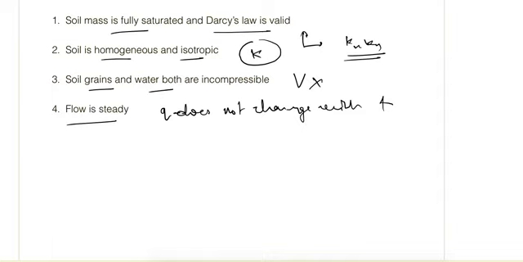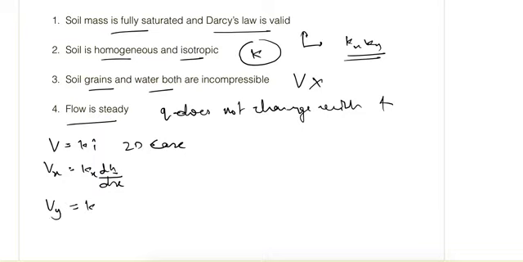So using the Darcy's law, we know that velocity is ki, and because we are considering 2D case, Vx is equal to kx times i, which can be written as dh upon dx if h is the head loss, and similarly Vy is equal to ky dh upon dy.